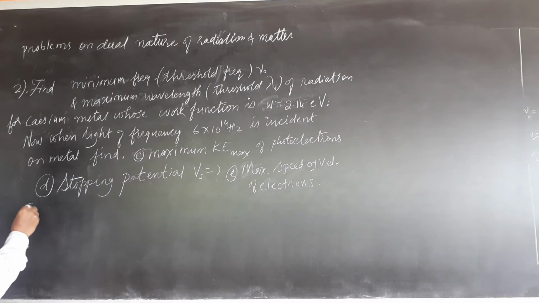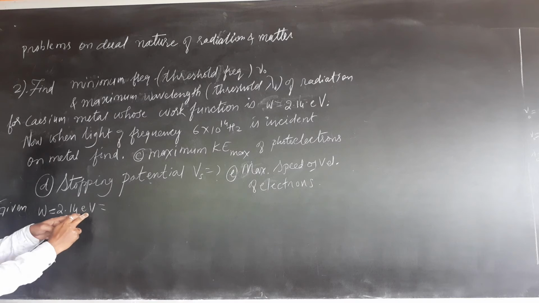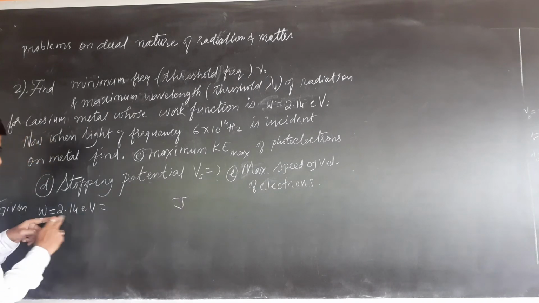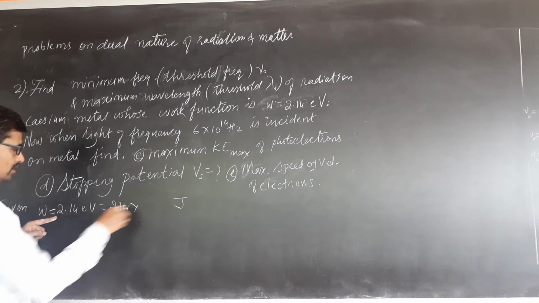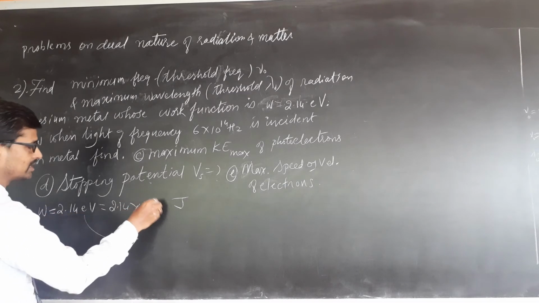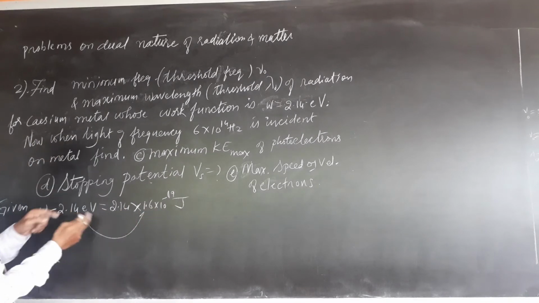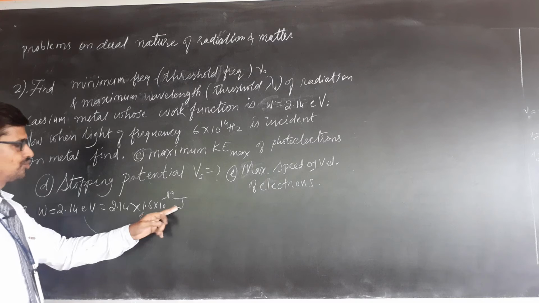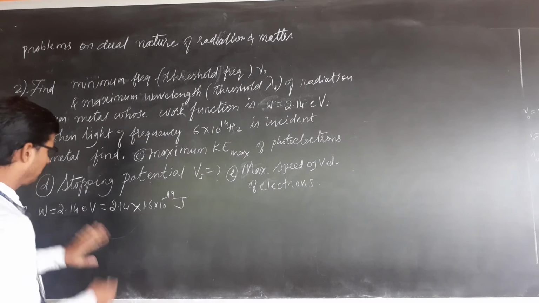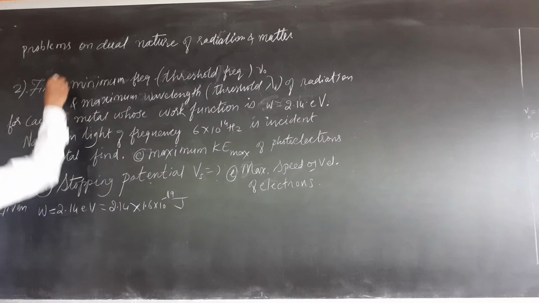Given, we'll write given work function, how much? 2.14 electron volt. How to convert electron volt into joule? See here, this 2.14 as it is you write. Instead of electron, write electron charge 1.6 into 10 raised to minus 19. So when you put electron charge here, electron volt energy is converted into what? Joule. Now we will not multiply them. Let us see the first A. We will call them as AB.